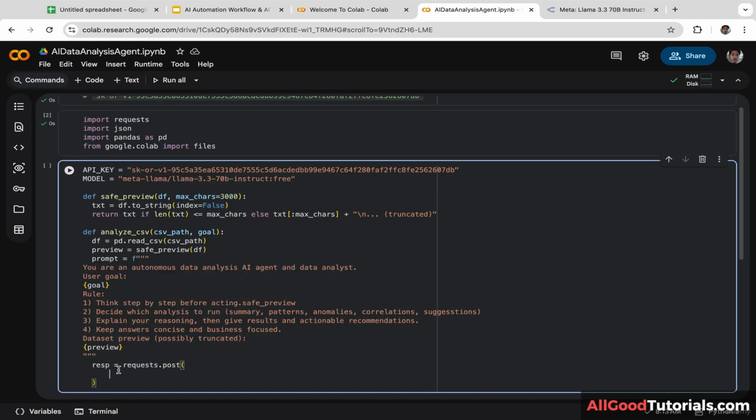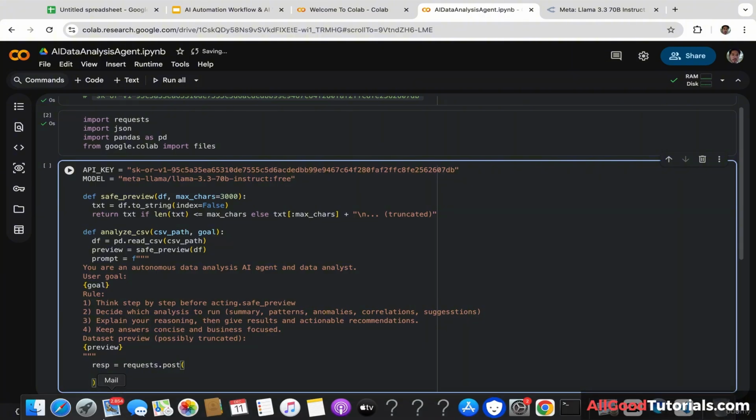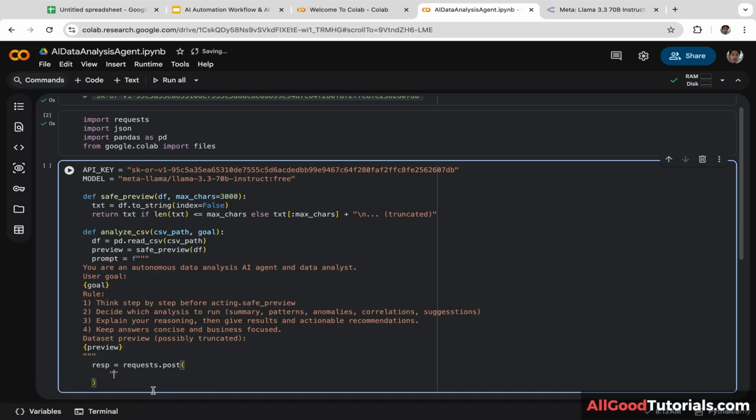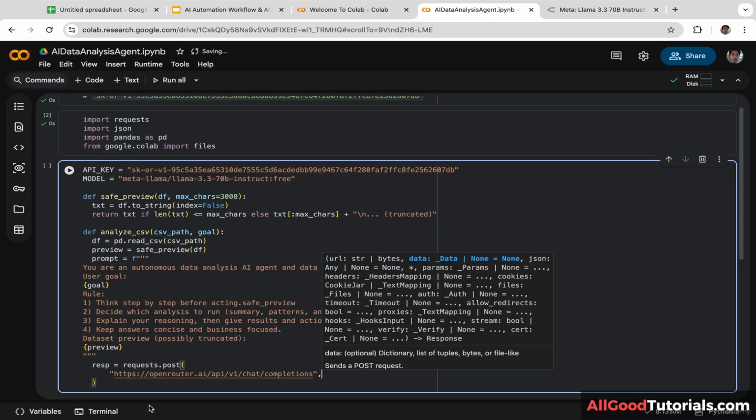Okay, now we are going to add the API endpoint for chat-based model completions. https://openrouter.ai/api/v1/chat/completions. Okay, so that's the API endpoint.